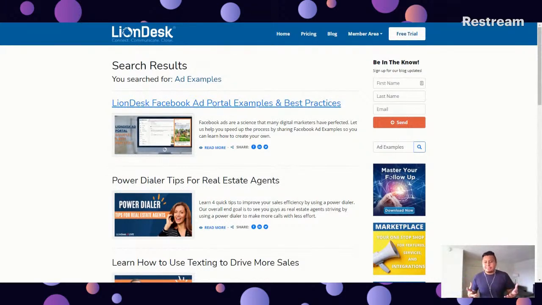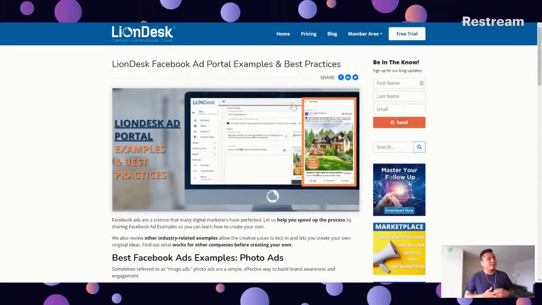So we did a listing ad blueprint, right? Super simple. All we had to do was just select the listing and type out the information. But if you want to run different types of ads, right? Like a what's your home worth ad, a brand ad, right? All these other different types of ads. Go ahead and click here to learn more about the ads that you can create. Great resource on the ads that you can create.